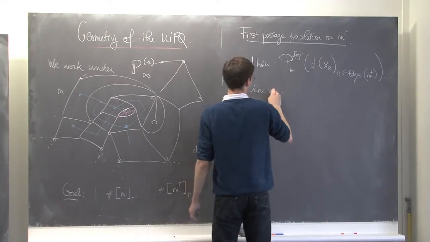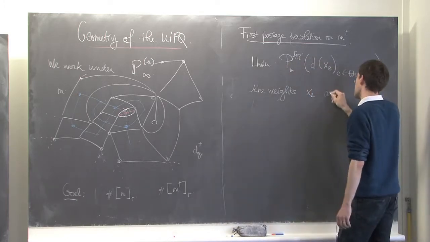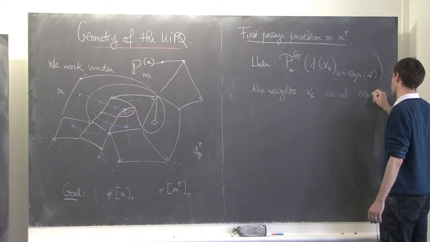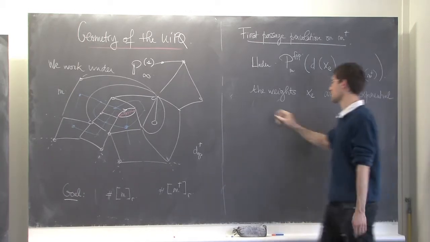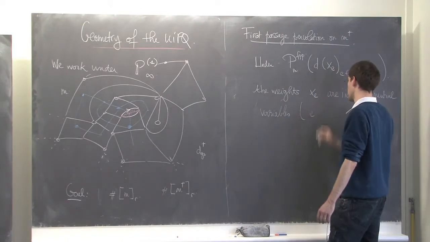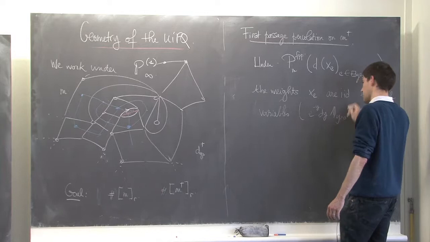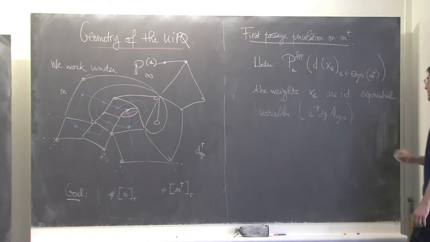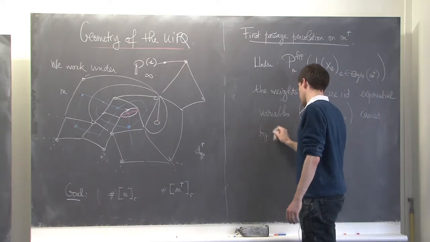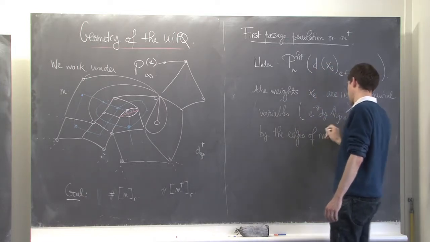The weights x_e are IID exponential variables, so the density is just e to the minus y dy for positive y, and carried by the edges of M dagger.